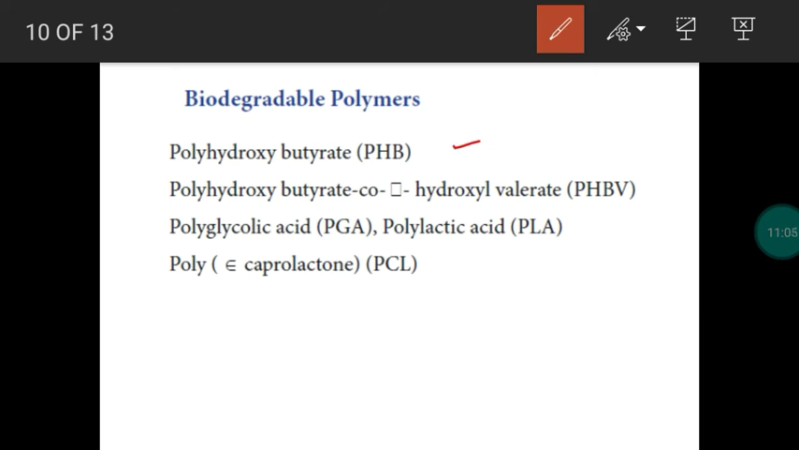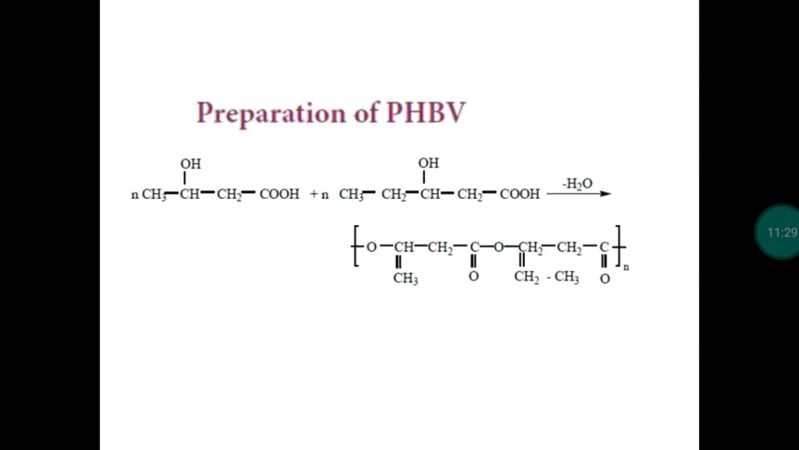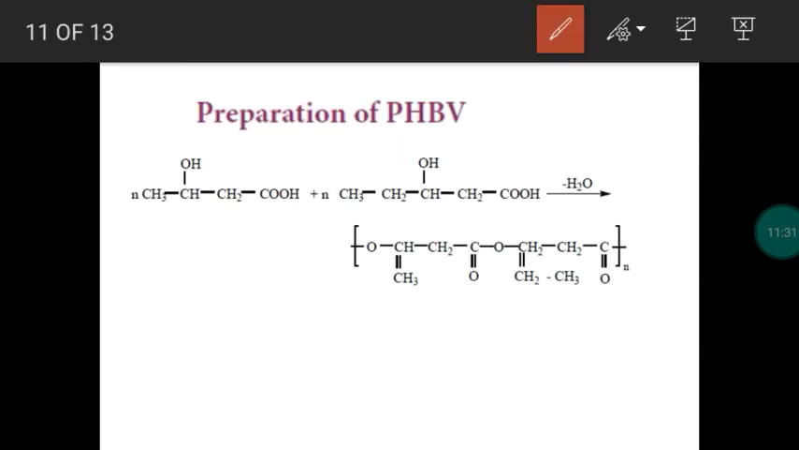First one, polyhydroxybutyrate, PHB. Second one, polyhydroxybutyrate-co-hydroxyvalerate, PHBV. Third one, polyglycolic acid, PGA. Fourth one, polylactic acid, PLA. Fifth one, polycaprolactam, PCL. We are going to prepare PHBV. So this is a biodegradable polymer.